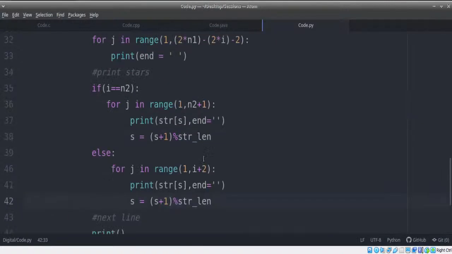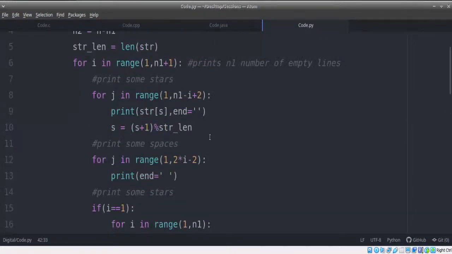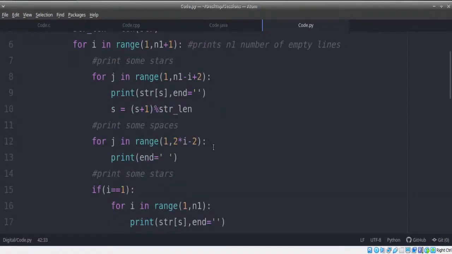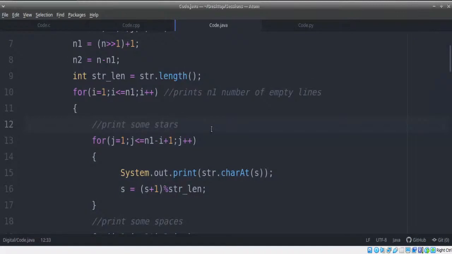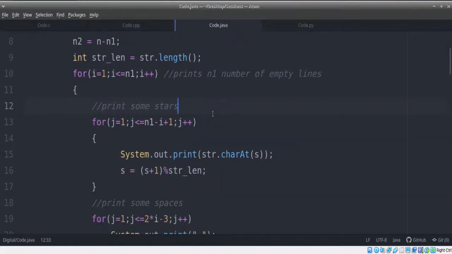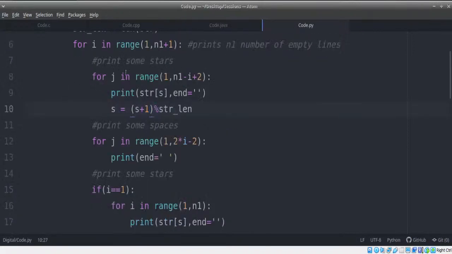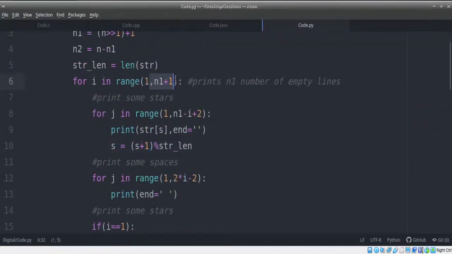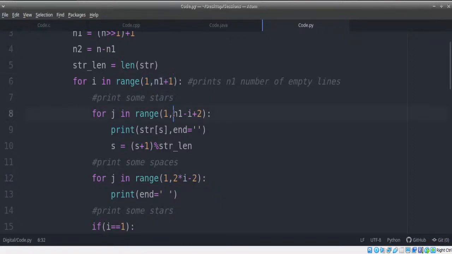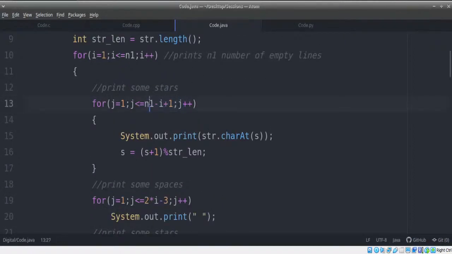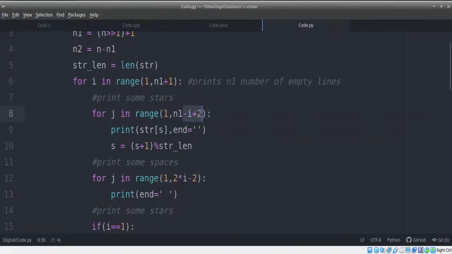whatever we're printing here. So in the first loop, if you guys observed, in the first loop, second loop we have absolutely no problems. That's perfect. In the first loop, we have some problems, especially when we start with space. So let's try to compare this, in under a minute, without taking too much time. So what do we have here? For first loop, we have to repeat till n1. So we are doing that. Done. So let's take the next inner loop. For j equals 1, j less than n1 minus I plus 1. So if it is up to n1 minus I plus 1, my logic here should be up to n1 minus I plus 2. That is also perfect.